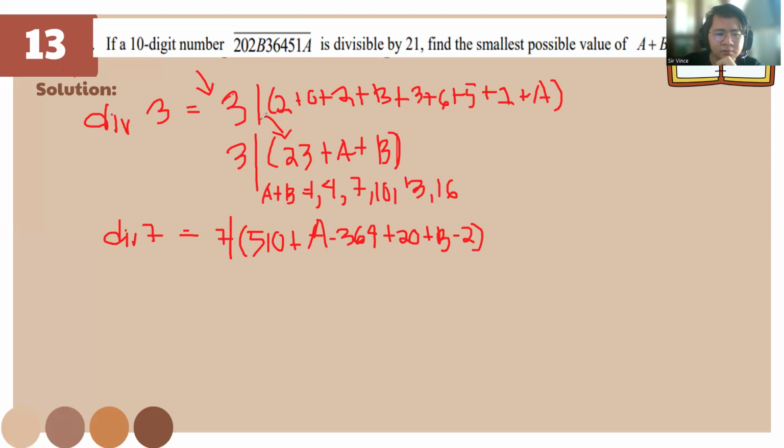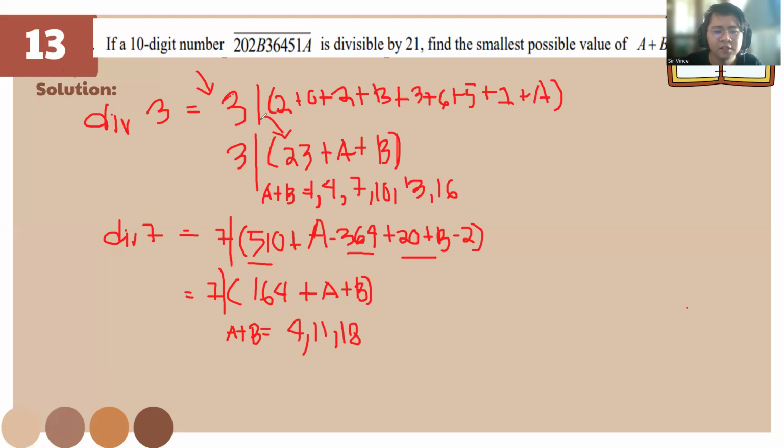So we have here 164. If we combine 5, 10, 364, 20, and minus 2, 164 plus A plus B. So for this one class, we need to find what do we add to 164 to make it divisible by 7. So we have A plus B is equal to 4, 11, and 18.